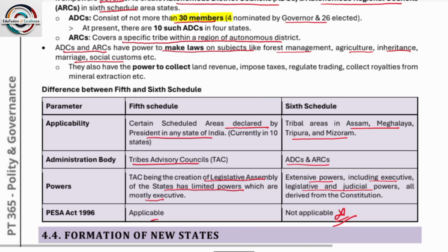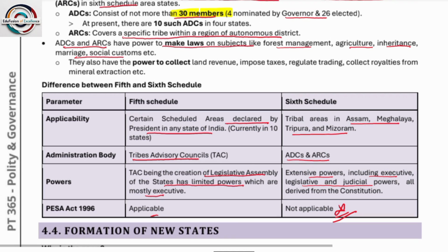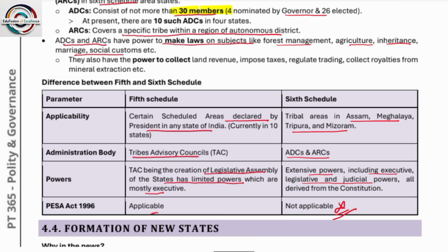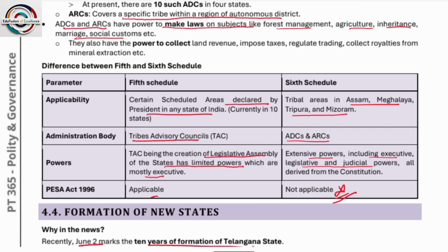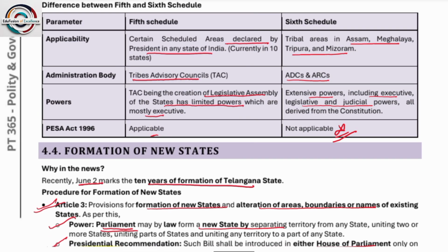Next, autonomous district councils and autonomous regional councils have power to make laws on subjects like forest management, agriculture, inheritance, marriage, and social customs, etc. They also have the power to collect land revenues, impose taxes, regulate trading, and collect royalties from mineral extractions. If any such resource extraction is located within their area, then they have the power to collect land revenue, impose taxes, and regulate trading and royalties. Please remember.